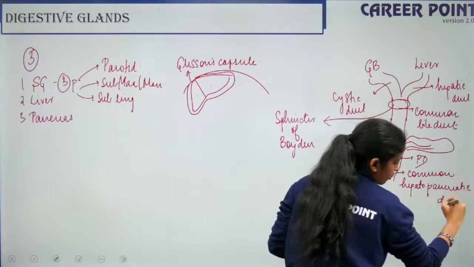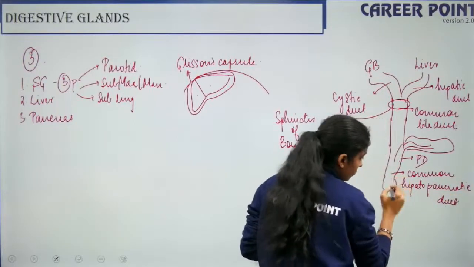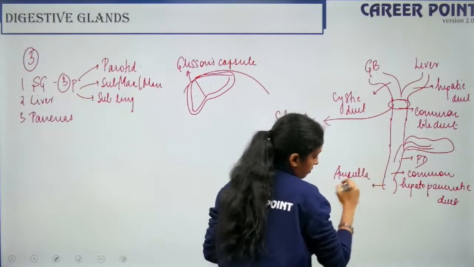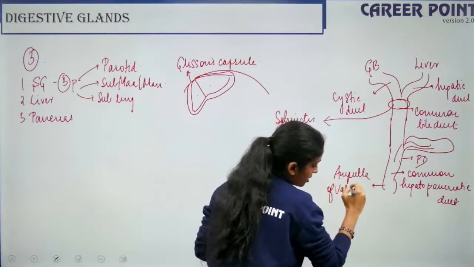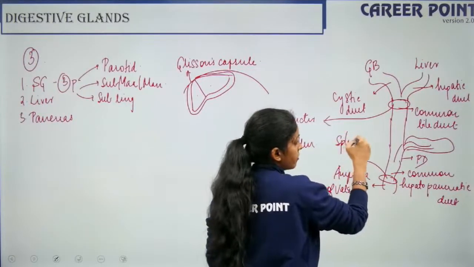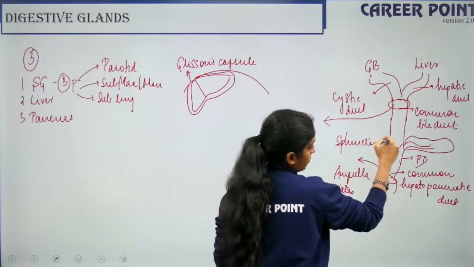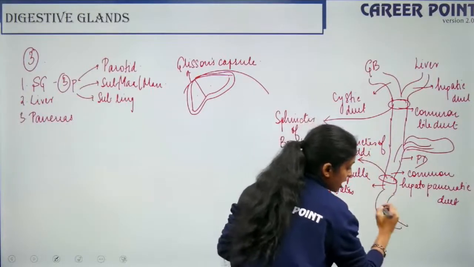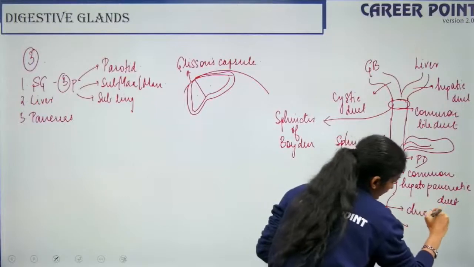Right. So the base of this duct is swollen like this. So this is known as your ampulla of Vater. Here you have a particular sphincter, and the name of the sphincter is the sphincter of Oddi. Right, and this opens into the C-shaped duodenum. So I hope this is clear.